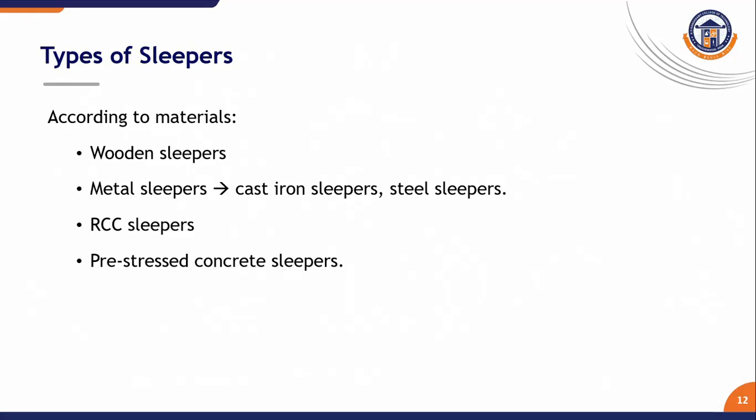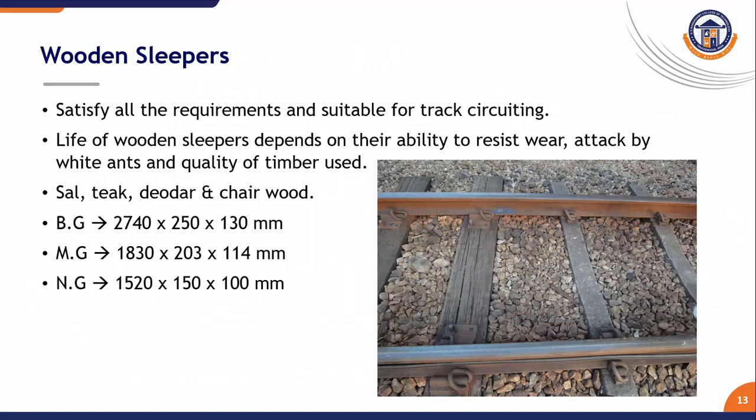Types of sleepers according to materials: wooden sleepers, metal sleepers, again classified into cast iron sleepers and steel sleepers, RCC sleepers, and pre-stressed concrete sleepers. Wooden sleepers should satisfy all the requirements and be suitable for track circuiting.